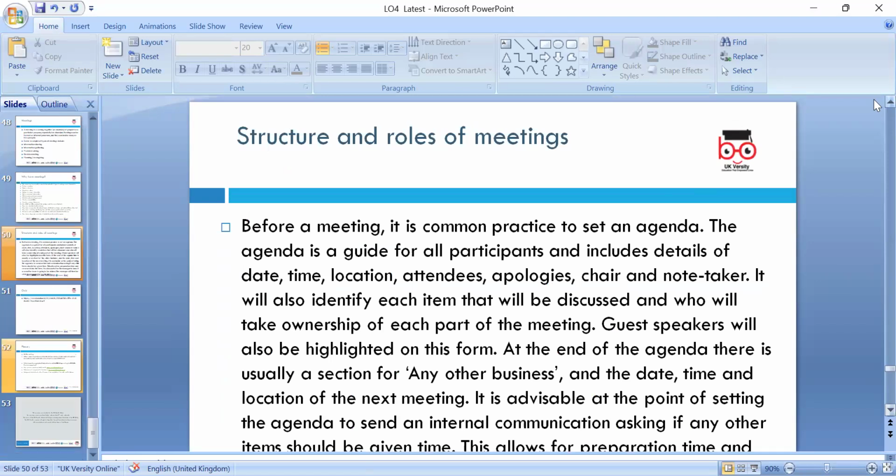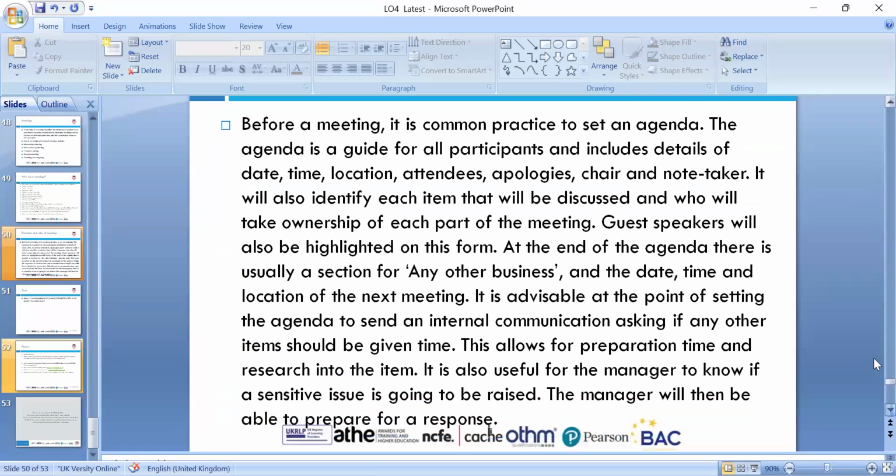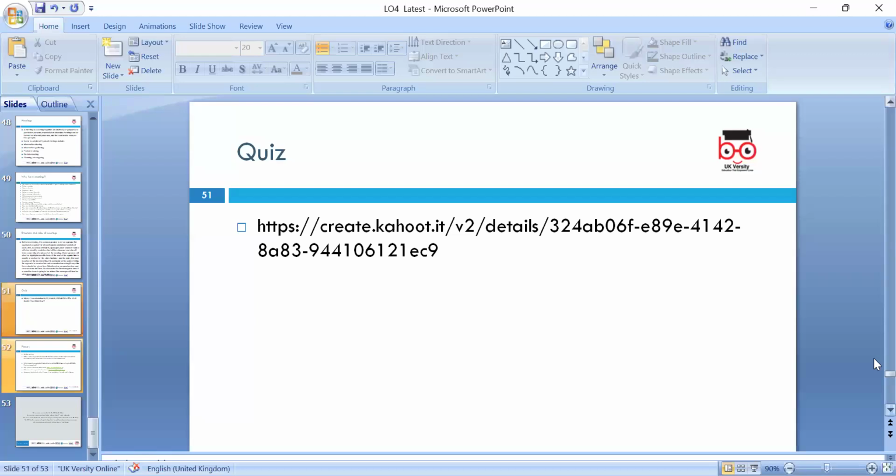Before the meeting, it is common practice to set the agenda. Make sure you have the previous meeting minutes, location, any apologies, guest speakers, and then the meeting minutes are shared with those who can't attend it. So that's quite crucial. And I created a little link, Kahoot. If you want to, you can play.